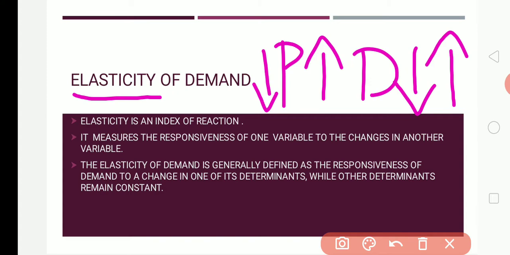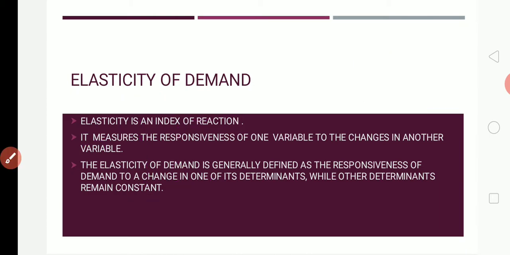The word elasticity we have borrowed from science. In general, elasticity can be found, for example, in a rubber band. When you pull the rubber band, it will expand. When you push, it will contract. So the contraction and expansion that takes place when we pull and push the rubber band is nothing but elasticity. That means it shows the response. So today's topic will discuss what elasticity of demand is.